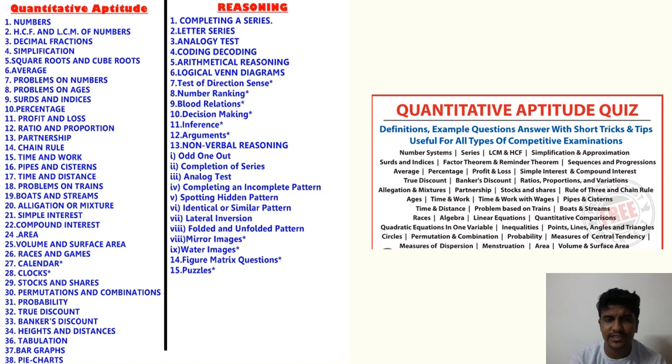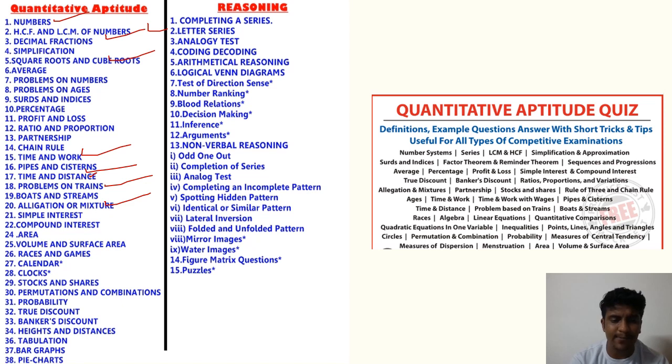So before that, let us start over here. Quantitative aptitude: again numbers, HCF, decimal fractions, square roots and cube roots. Questions on squares, cubes, square roots and cube roots are all asked. Time and work, time and distance, trains, allegation, simple interest. We have discussed all this.